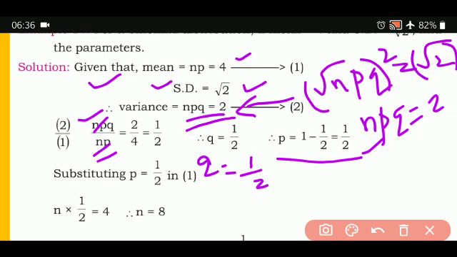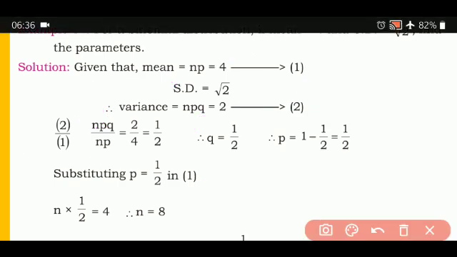So substituting the value of p in equation 1. This is equation 1 here. Substitute the value of p, you get n into 1 upon 2 is equal to 4, so 2 goes here, n is equal to 8.